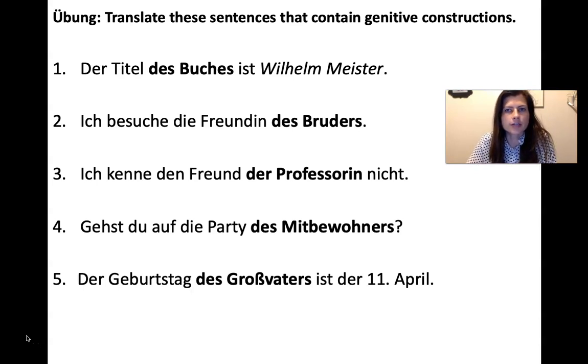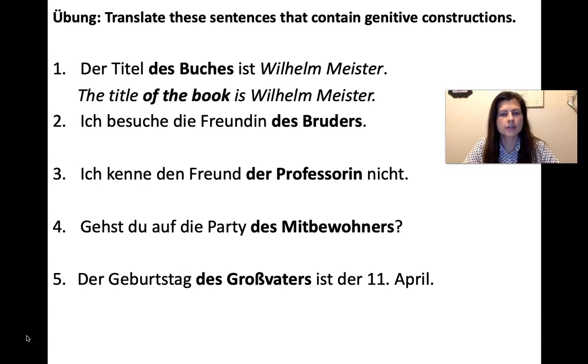So we're going to translate these genitive constructions in these sentences. So, der Titel des Buches ist Wilhelm Meister. So the genitive is des Buches, and that would be of the book. So the title of the book is Wilhelm Meister. You could also say the book's title is Wilhelm Meister. That's, of course, Goethe.